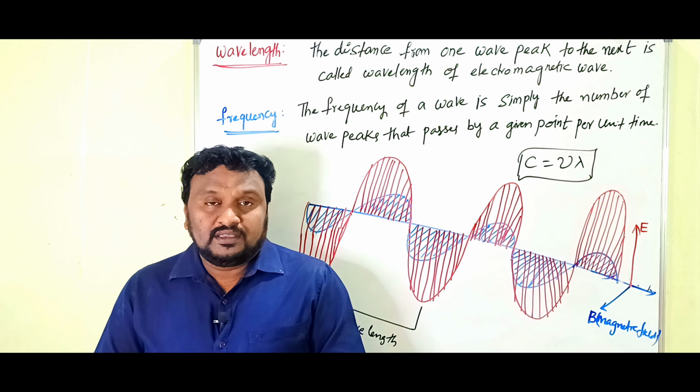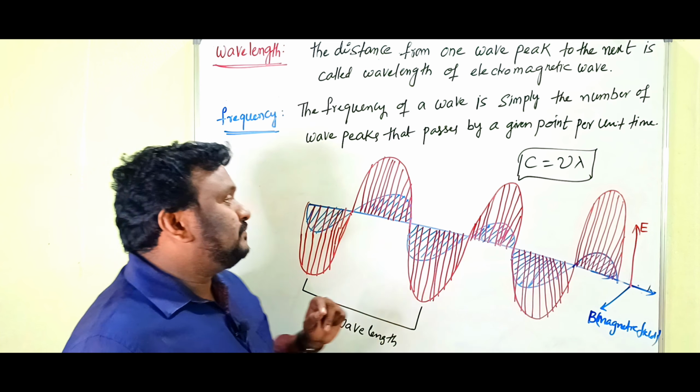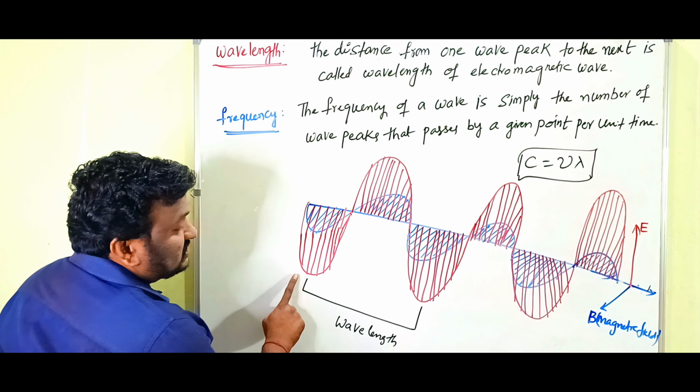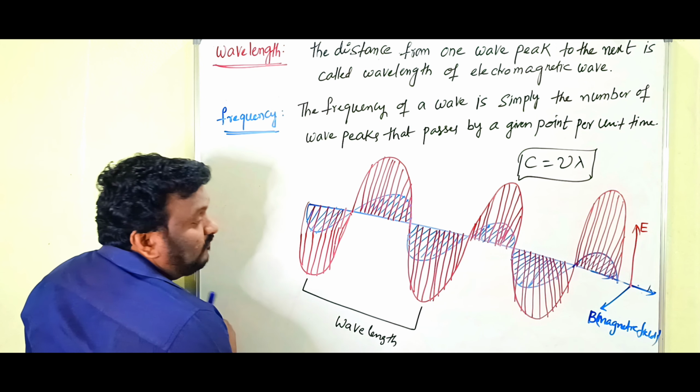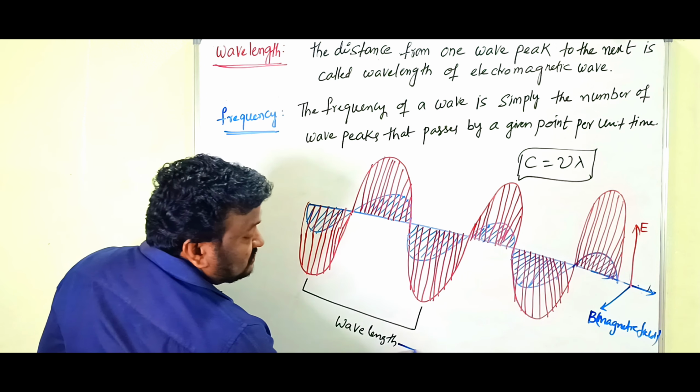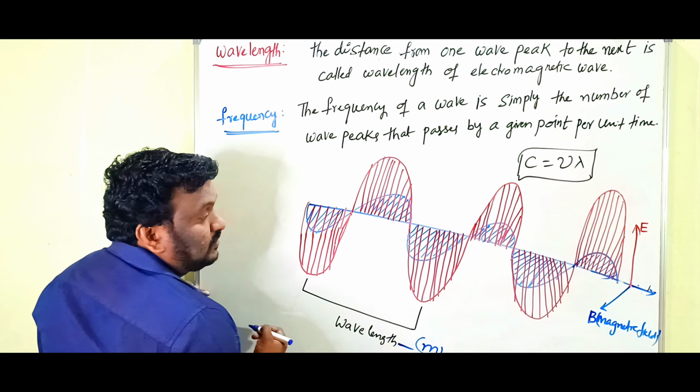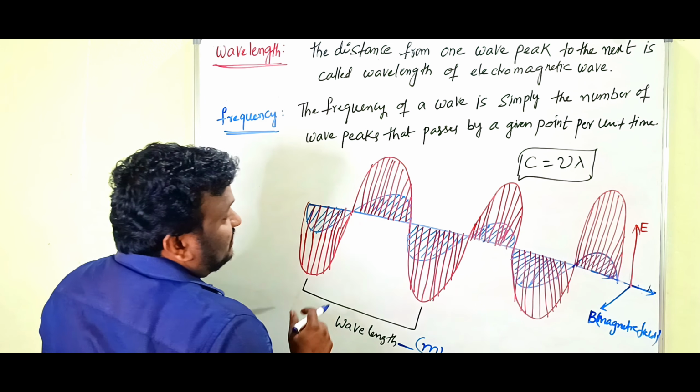Here, look at the diagram. This is the first peak and this is the next peak. The distance between these two is what we call wavelength. Wavelength can be measured in meters. Clear.